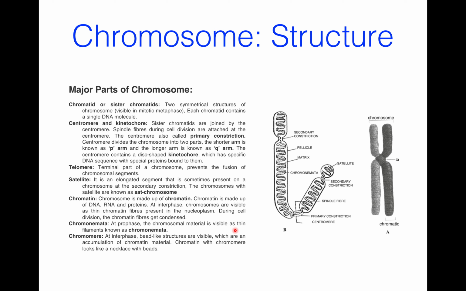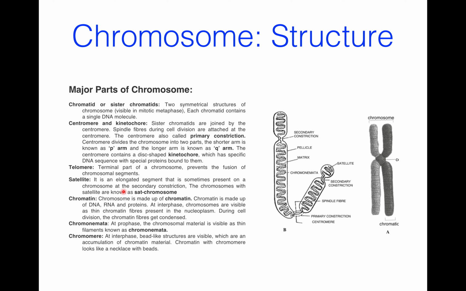Now, telomere. This is a telomere. These are the extreme tips of chromosome. These provide stability and protect the individuality of chromosome. This prevents the sticking of the chromosome with other chromosomes. Telomere contains the end of a long DNA thread, that is chromonema.